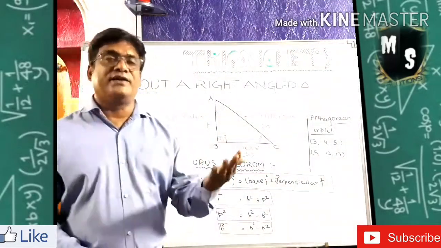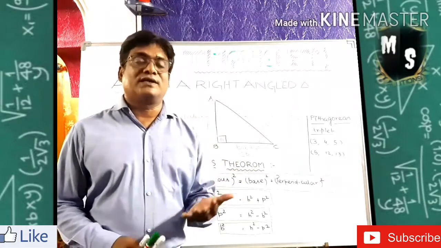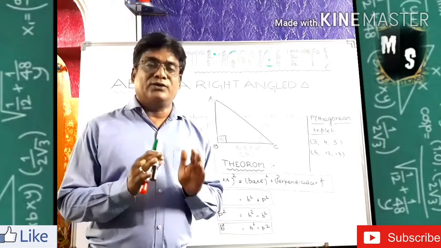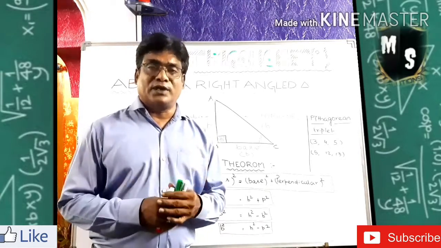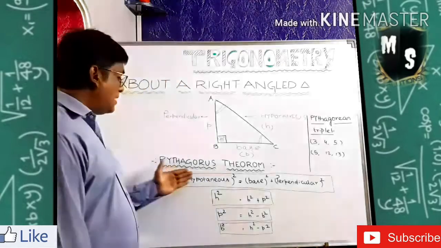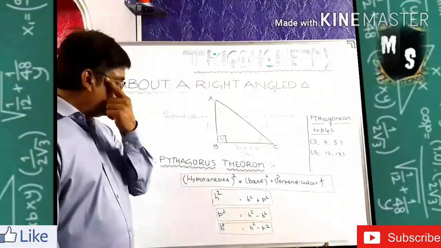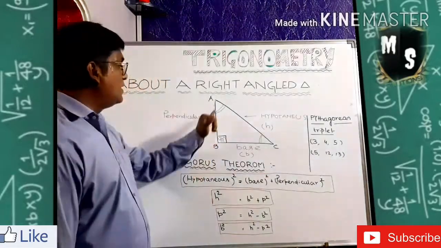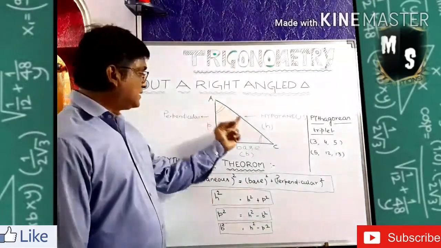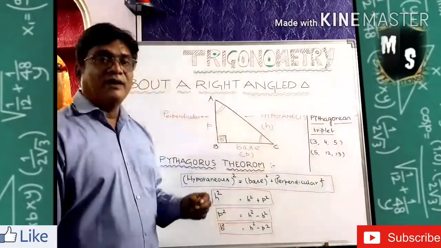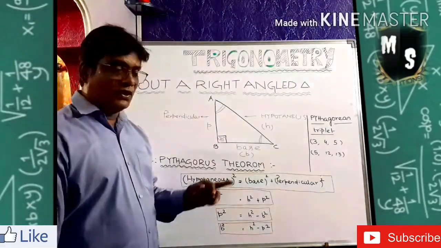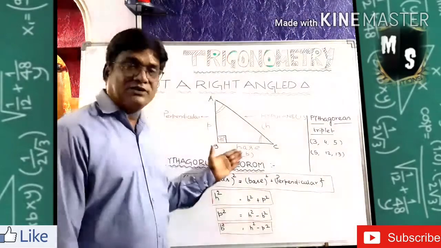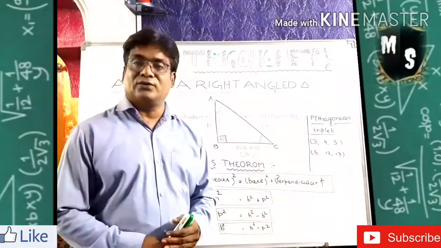What is that theorem? The Pythagoras theorem you already read in triangles, similar triangles. It is otherwise called the Bodhayan theorem also, after the Indian mathematician Bodhayan. And the Greek mathematician Pythagoras gave a theorem to us that is called the Pythagoras theorem. So what is the Pythagoras theorem? It says the largest side square is equal to the sum of the other two sides' squares. That means perpendicular square plus base square. That is called the Pythagoras theorem.